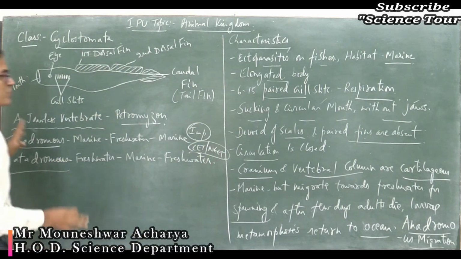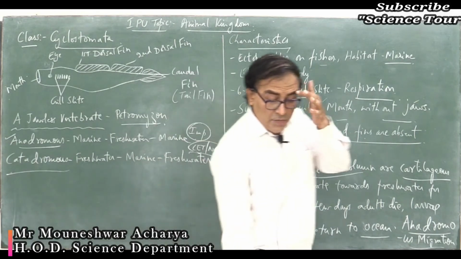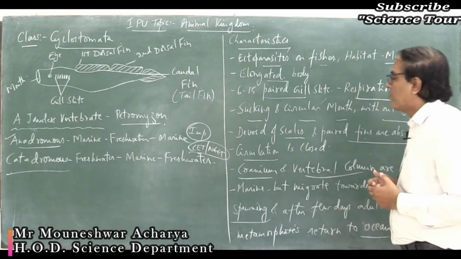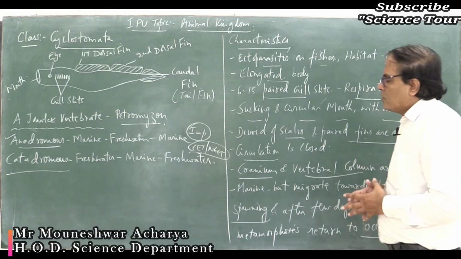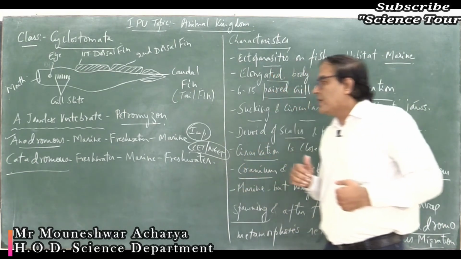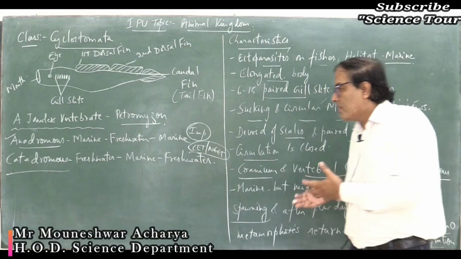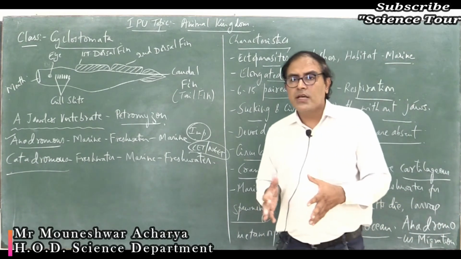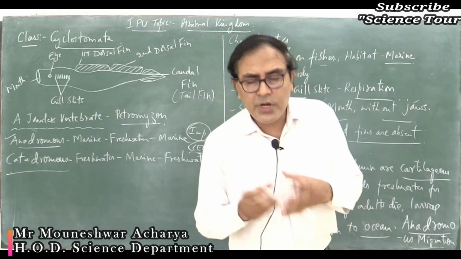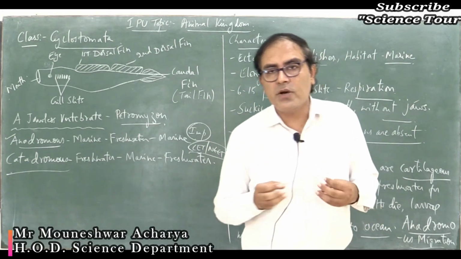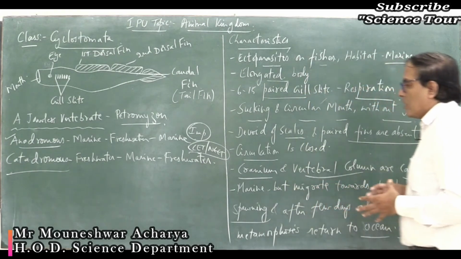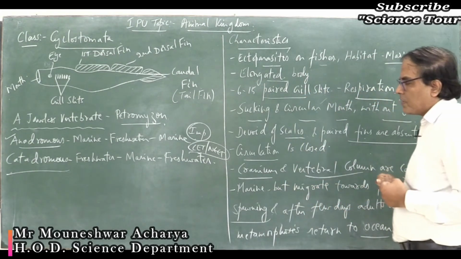So mainly fishes show two types of migration. One is anadromous migration, another one is catadromous migration, for your extra information. So why do they migrate? They migrate for different purposes, mainly for spawning, for laying the young ones, or in search of food, or sometimes in search of their mate. Also to escape from the predators.